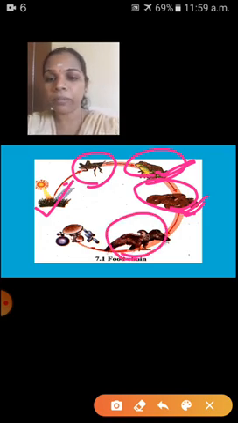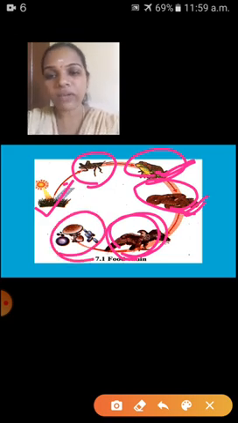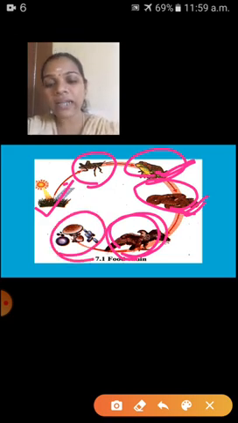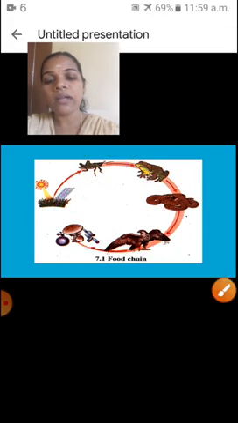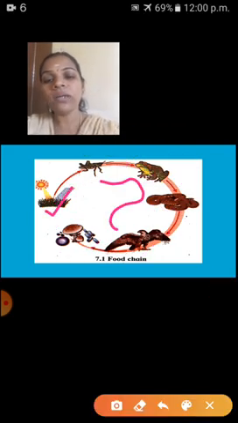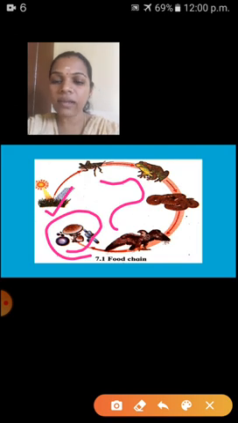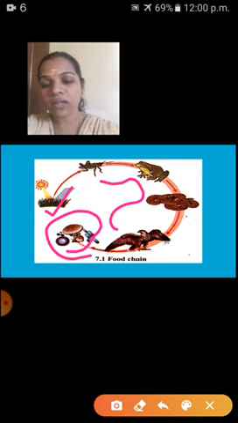This one is apex, so no one will eat it, and after its death it will be decomposed by decomposers, that means saprophytes. So see this food chain, children: the interaction between producers, consumers and saprophytes is called the food chain. Now tell me once again, the interaction between producers, consumers and saprophytes, that is called what?